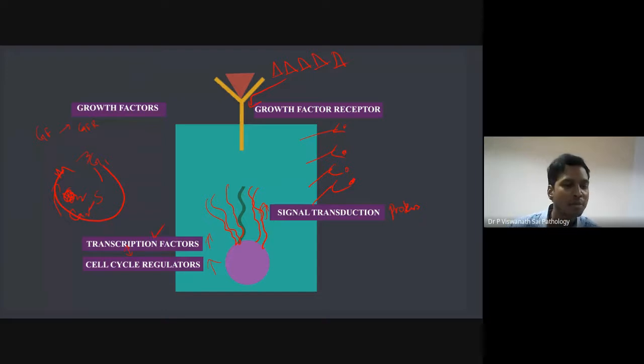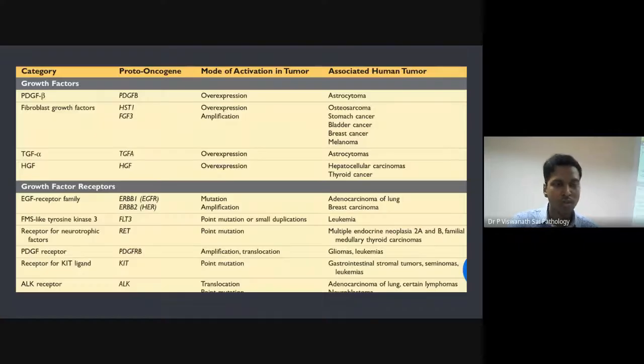Okay, so what about transcription factors? Same thing. If transcription factors are abnormally increased because of a mutation in the genes which produce them, once again that leads to more and more division. Same thing with cell cycle regulators. When cell cycle regulators are increased, they also cause more division. So whatever happens here ultimately leads to more division and more cell growth. Okay, so there are a lot of categories.